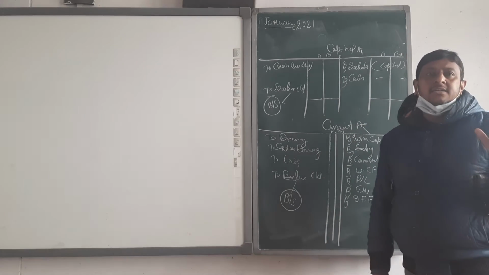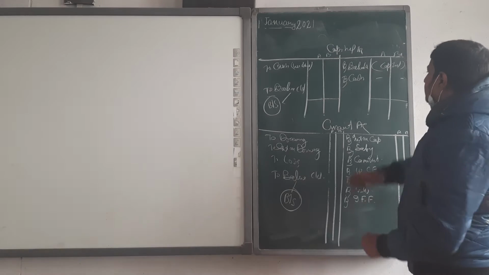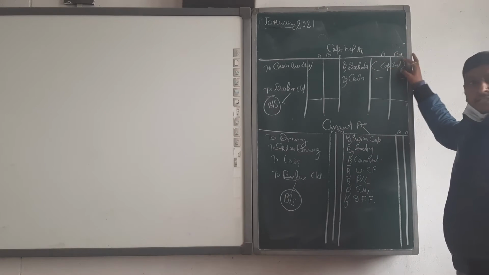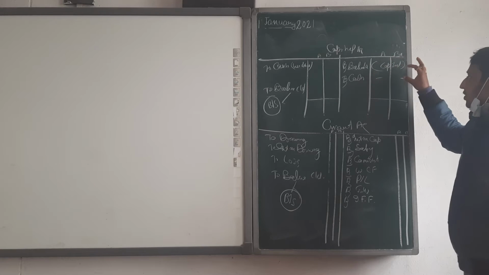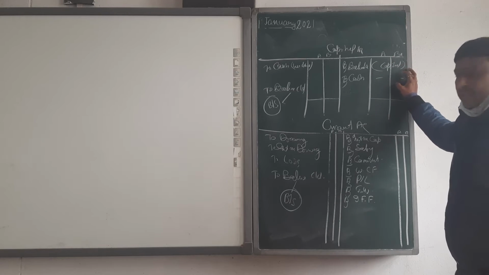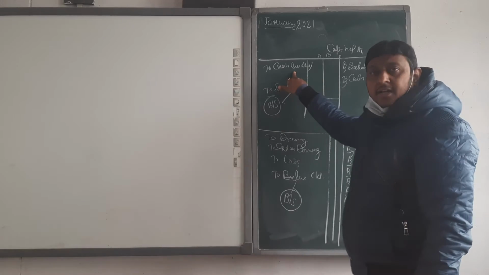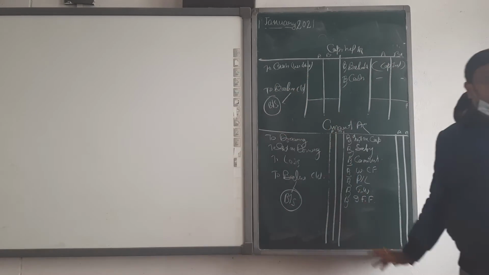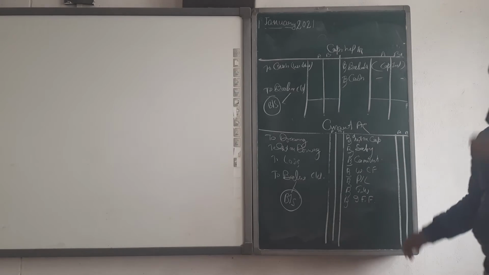In the case of fixed capital, first we make the capital account. In this capital account we show only the balance of capital, and then if they introduce any new or additional capital, we show that. If they withdraw capital, debit side, and then the balancing figure goes to the balance sheet. Then we go to the current account.